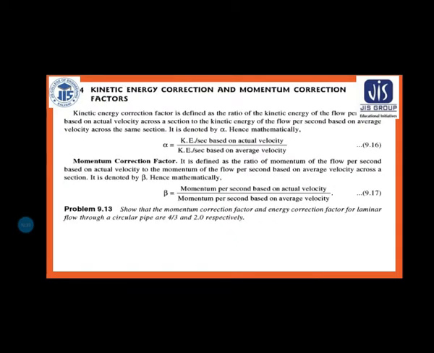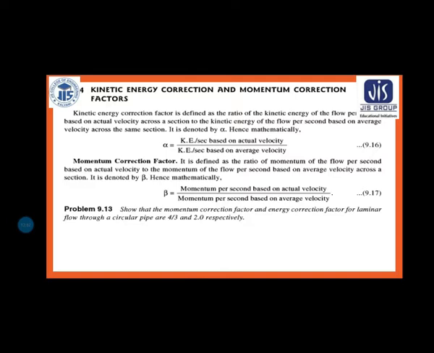But here you can see kinetic energy correction and momentum correction factor, very very important. In the GATE exam you must see this type of theory, and what is the relation and all this, it can be asked.